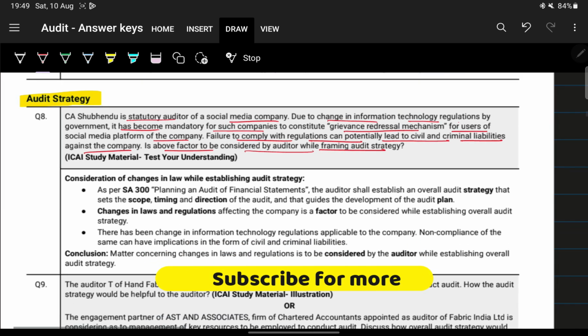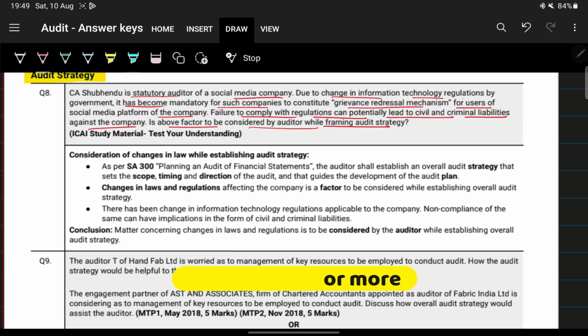Now we'll go through what they've given in the answer. Basically, they're telling us that a CA is auditing some social media company, and there are some changes in the regulations.